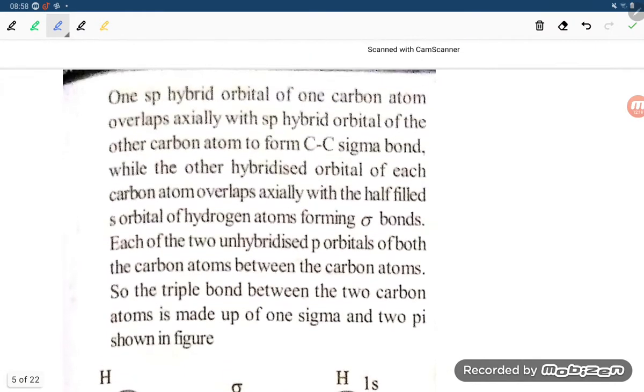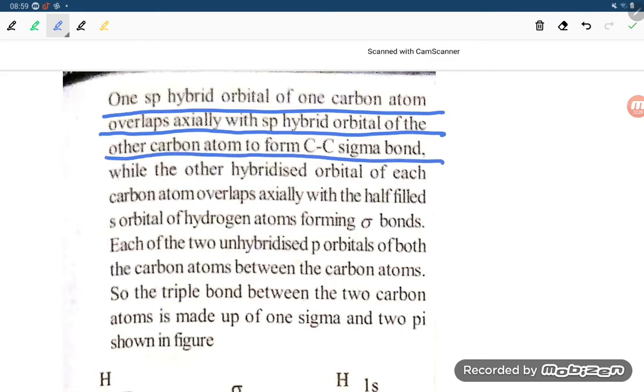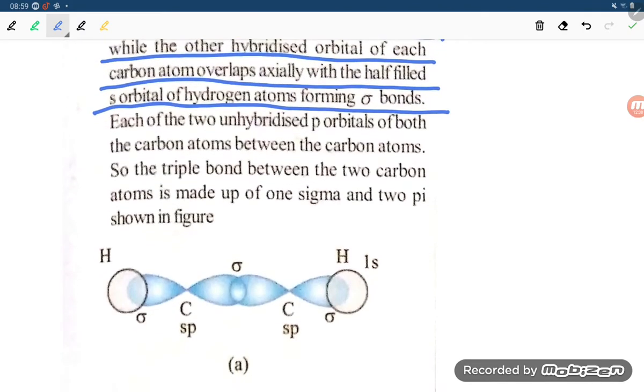So what they are saying, student, one sp hybrid orbital of one carbon atom overlaps axially with the sp hybrid orbital of the other carbon atom to form a sigma bond, while the other hybrid orbital of each carbon atom overlaps axially with the half-filled s orbital of a hydrogen atom, forming a sigma bond.